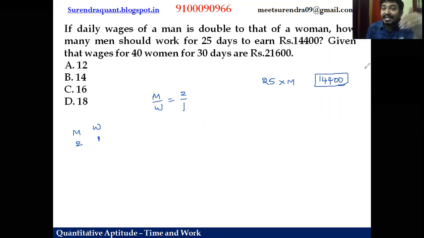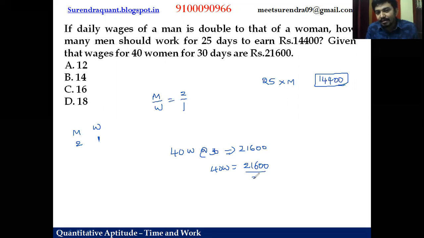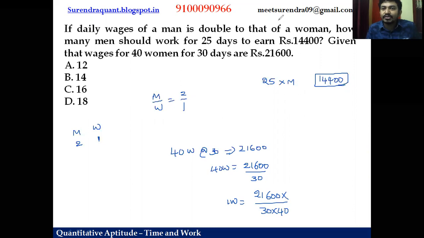Let us work it out with the next statement. Given that the wages of 40 women for 30 days is 21,600 rupees. Now, friends, let us find out what is the money paid to women for 1 day. So these 40 women are paid 21,600 for 30 days, right? Then what is 1 day? Total money by number of days. So if I take this 40 to the denominator, you can get 1 day's money for a woman, right? So one woman's share for one day is 21,600 by 30 into 40.